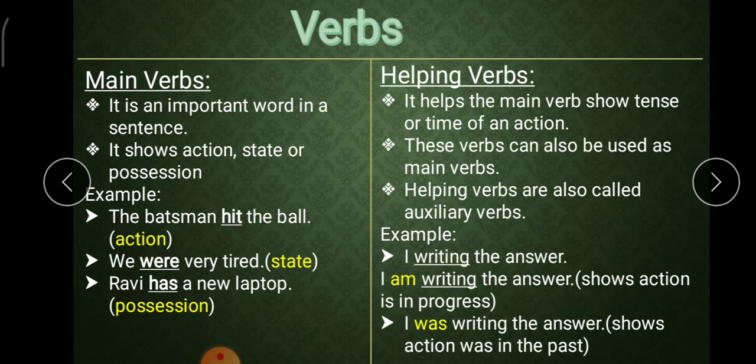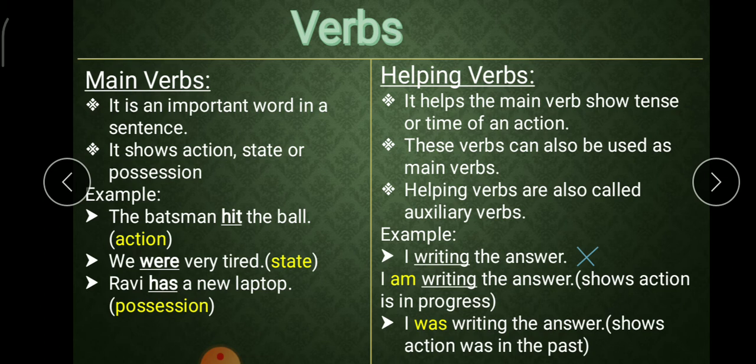The next one is helping verbs. It helps the main verb to show the tense of an action, the time of an action. These verbs can also be used as main verbs. Helping verbs are also called auxiliary verbs.